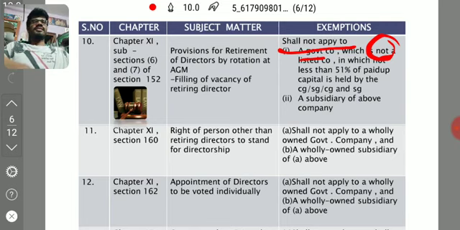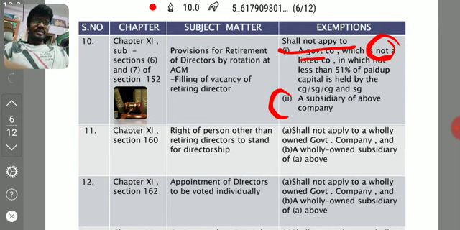Same, the definition of government company is given, but one particular important point we have to consider is that it is not a listed company. Section 152(6)(7): it is not a listed company. The government company shall not be a listed company. Then this particular section is not applicable to it, right?